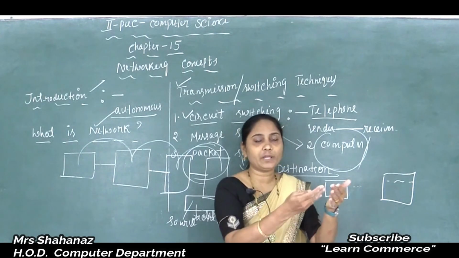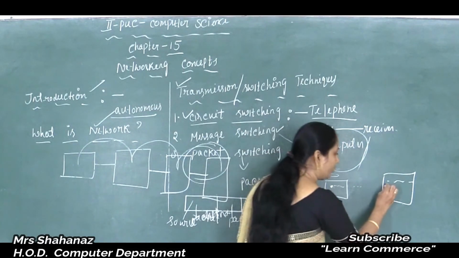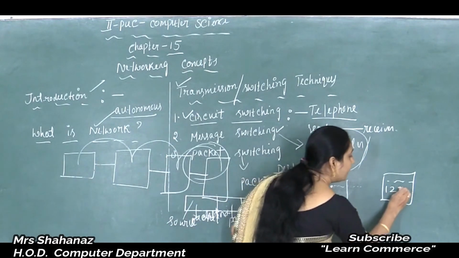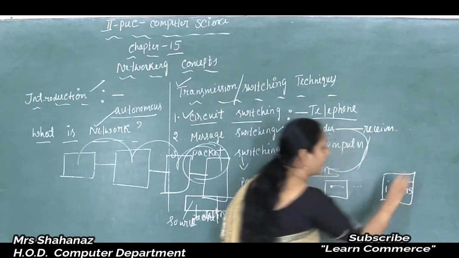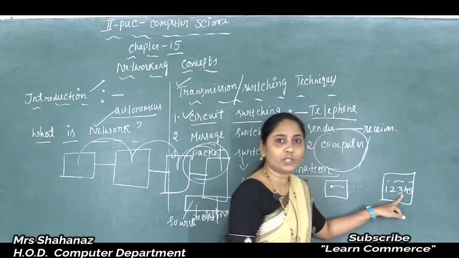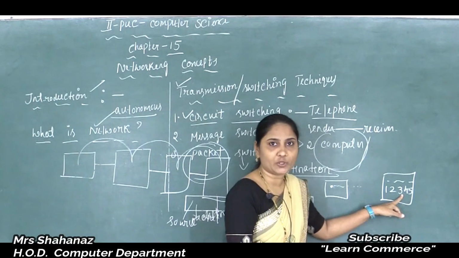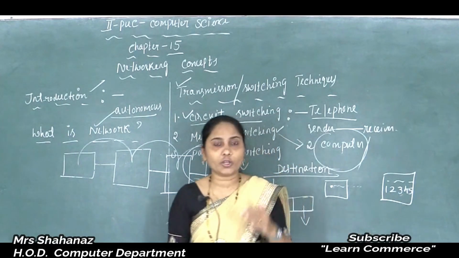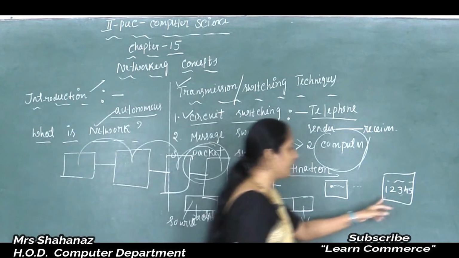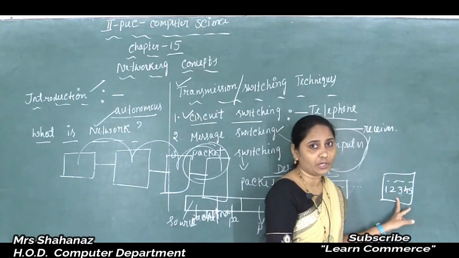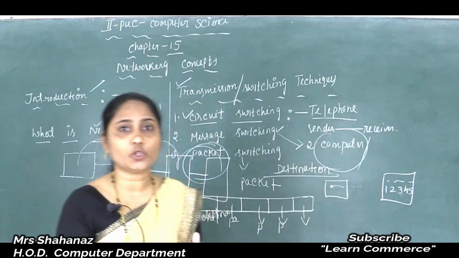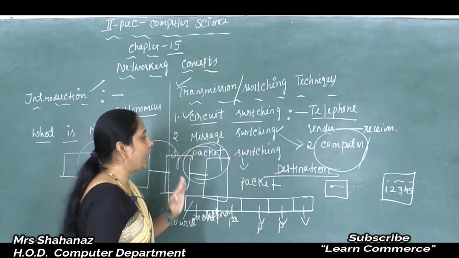Why? Because maybe the first packet will join this computer, after that the second packet, then the third packet, then the fourth packet and fifth packet. Like that all those packets are added to this computer, and later such original message is reconstructed just by using the sequencing number. So like that the message passes from one computer to another computer.